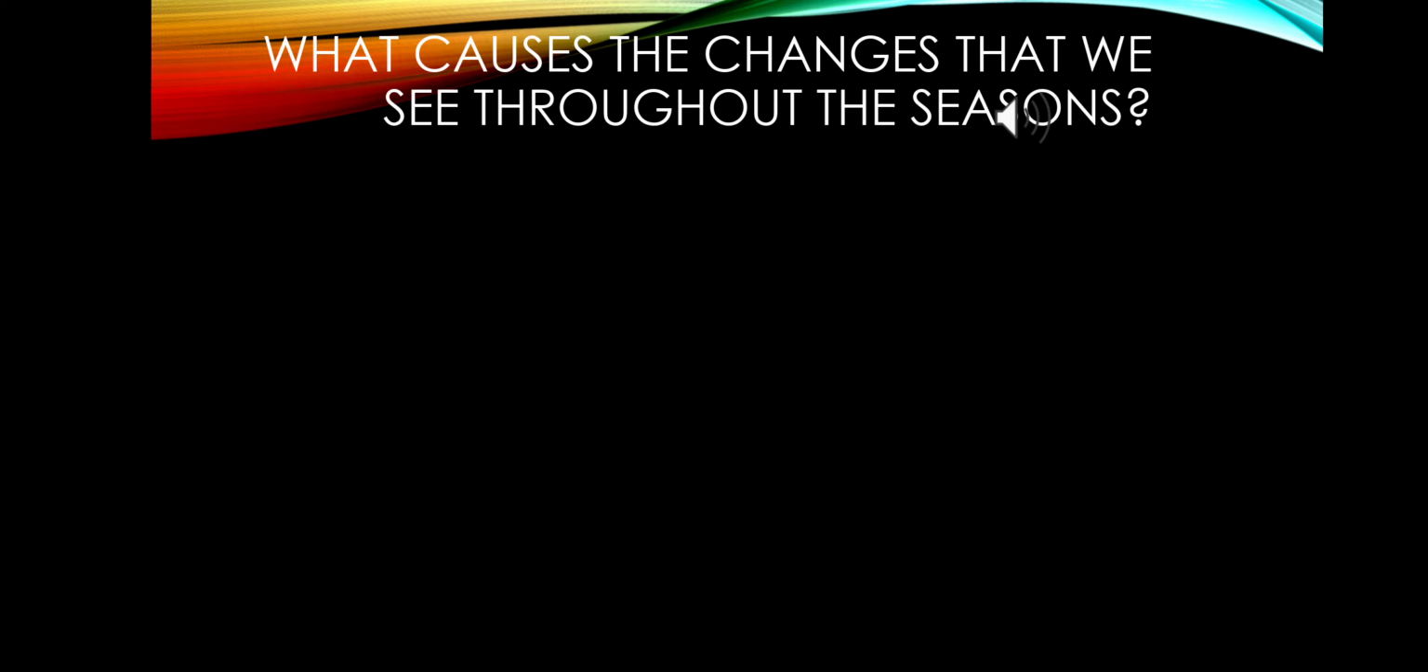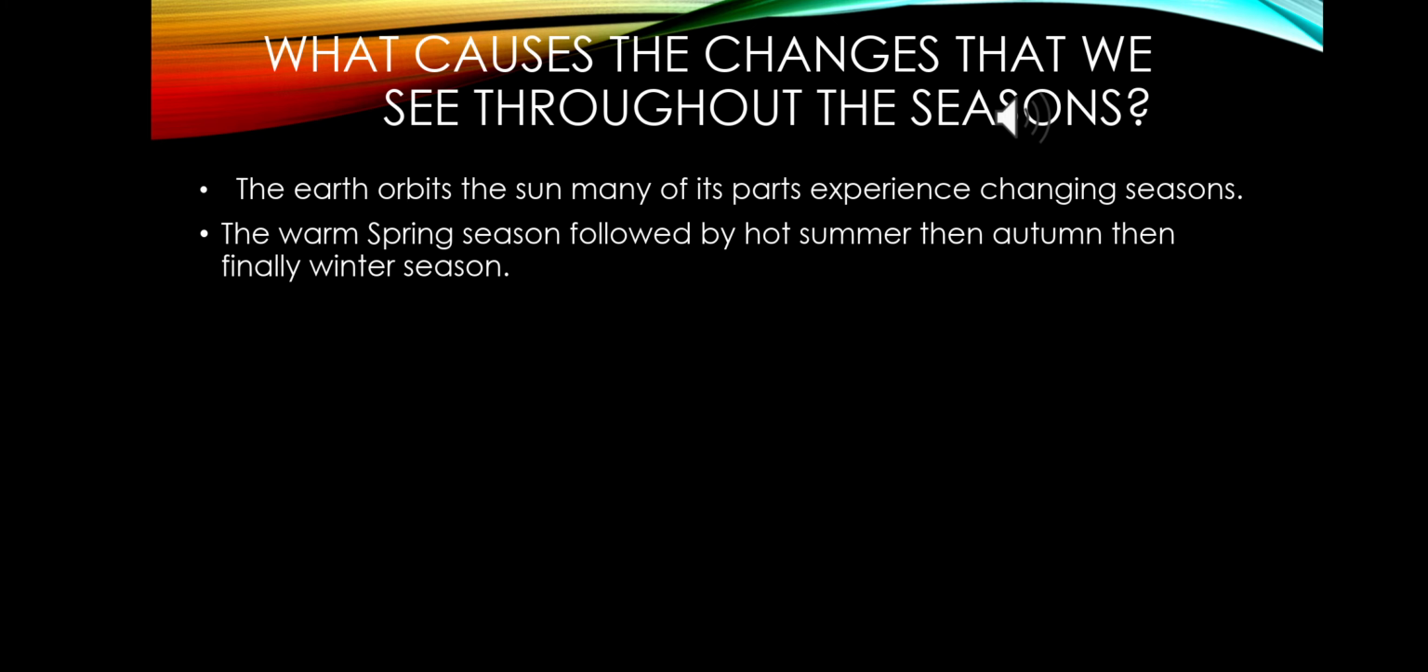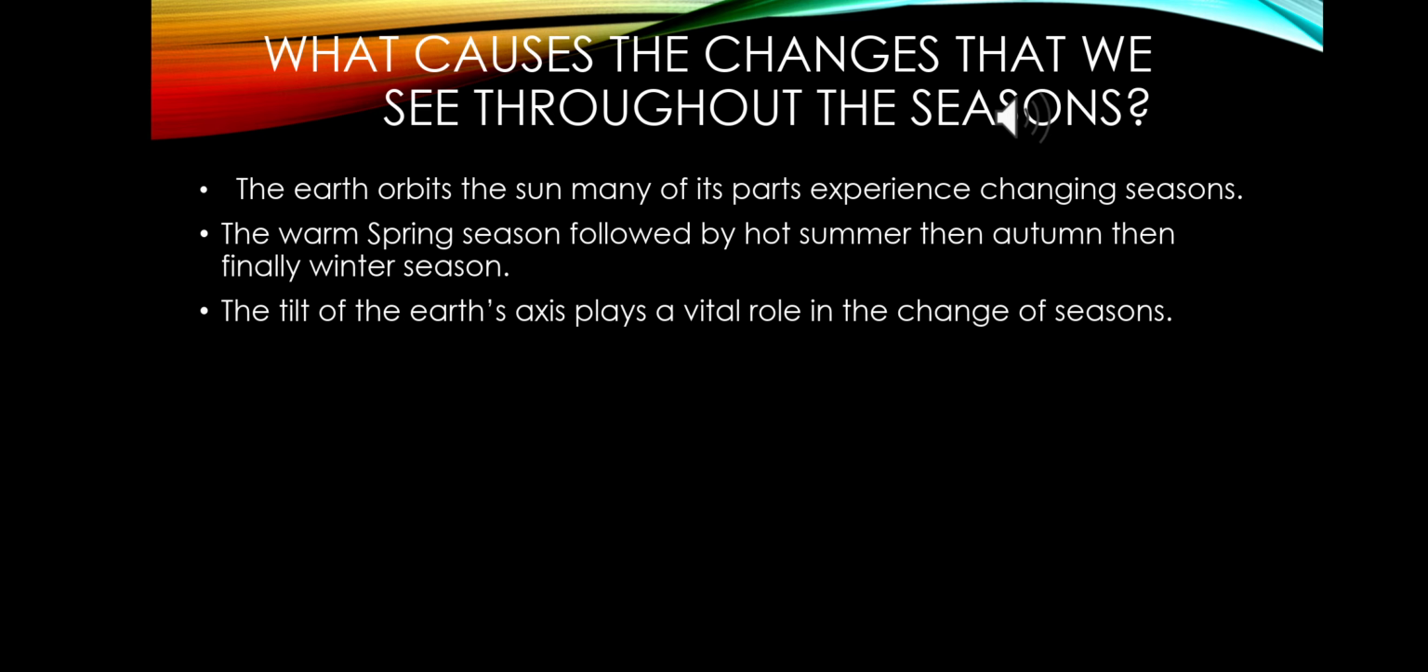What causes the changes that we see throughout the seasons? Throughout the year, as the earth orbits the sun, many of its parts experience changing seasons. The warm spring season is followed by hot summer. After that, the warm autumn. Then last, we see that winter is there. So they keep changing.